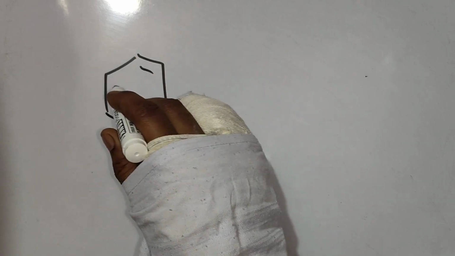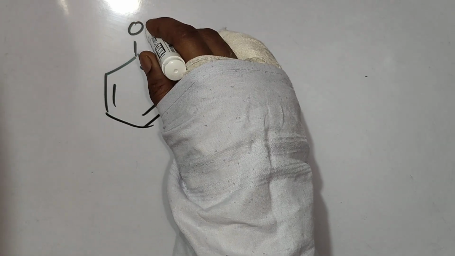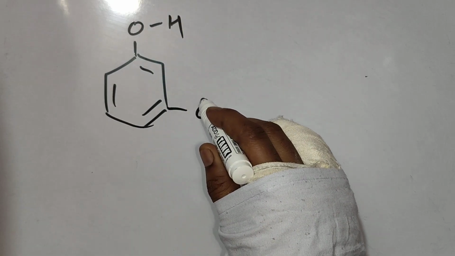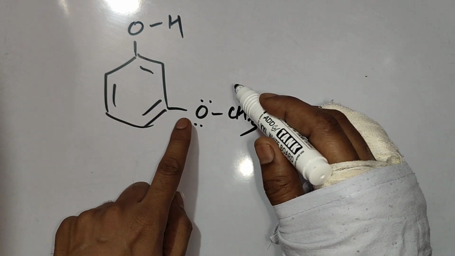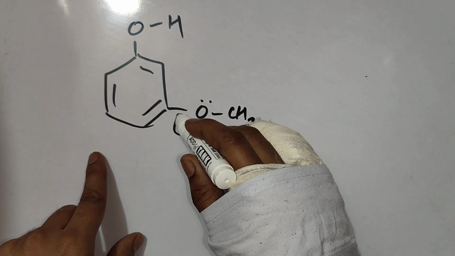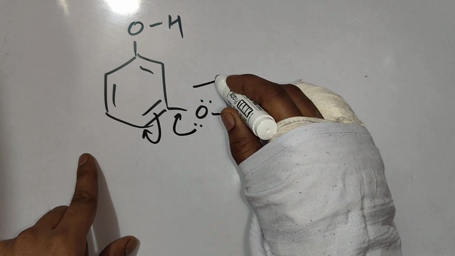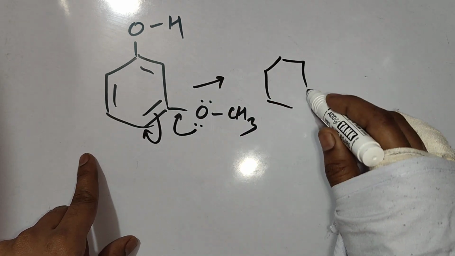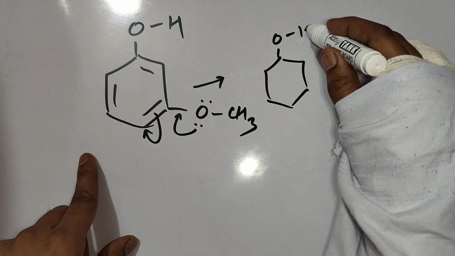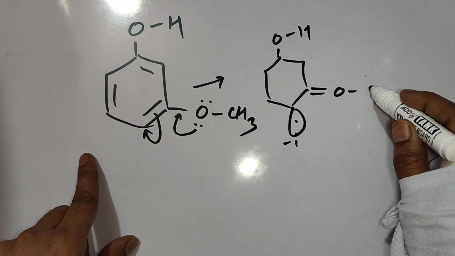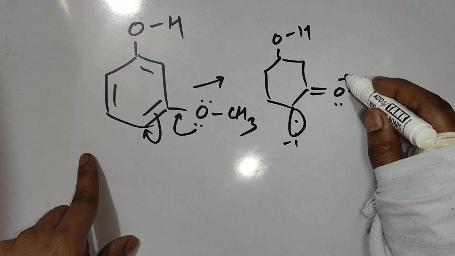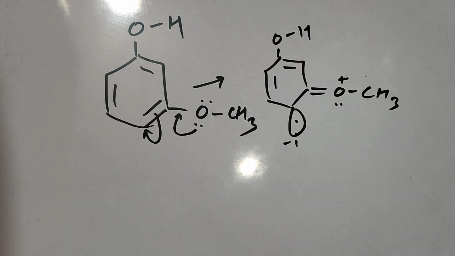Let's change the position. Meta position. If I draw resonance from the meta position of a substituent, this will be the first position.